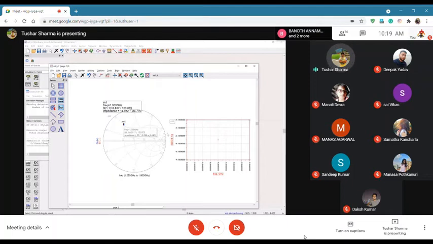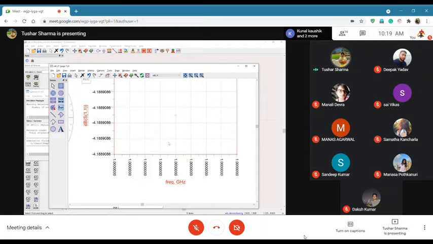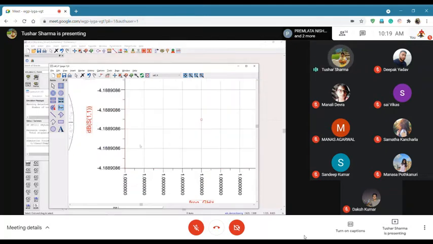Now my question is, if this is matched, why is S11 so bad? Technically S11 is the return loss, and return loss should be a very big negative value. If you remember, return loss is 20 log of the reflection coefficient, and if your match is very good, your reflection is 0, so 20 log of a very small value should be a very high negative value, but it is showing minus 4.18.